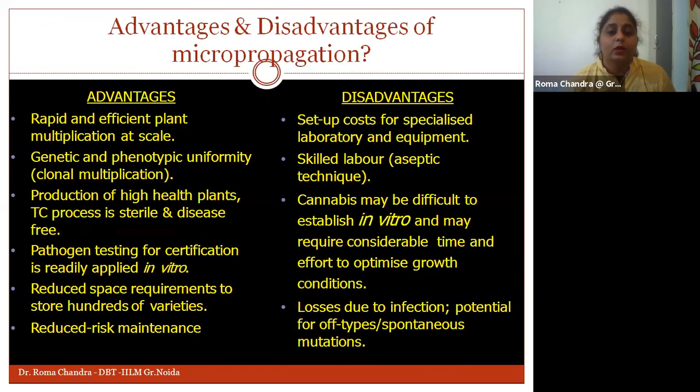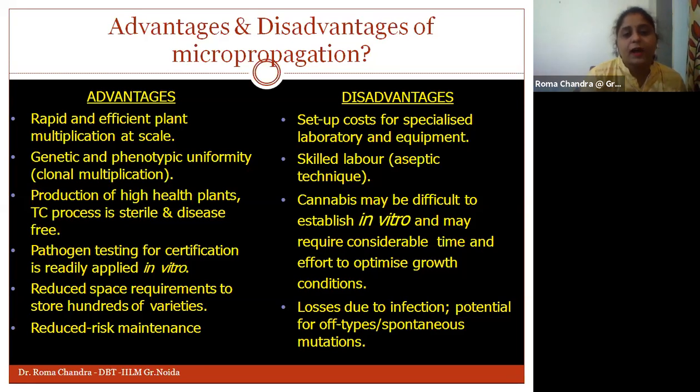Okay, and if I talk about the advantages and disadvantages of micropropagation, under the advantages we have rapid and efficient plant multiplication at scale, because the process goes at a very high scale in a small duration of time. The number of clones produced under micropropagation is really very large. The genetic and phenotypic uniformity maintained during the whole process is very good, and clonal multiplication ultimately leads to uniform genetic makeup of these plants.